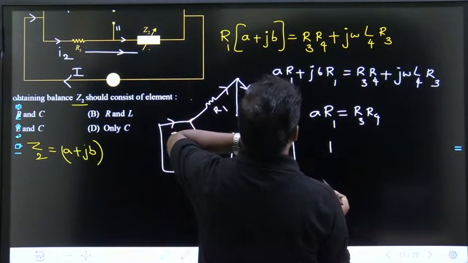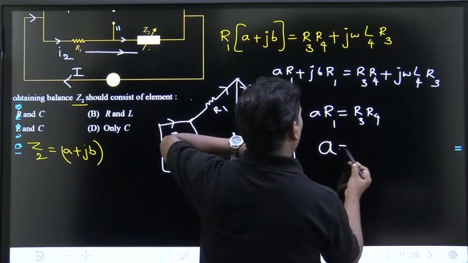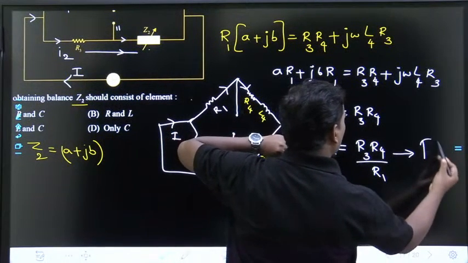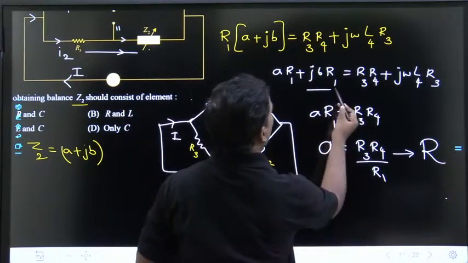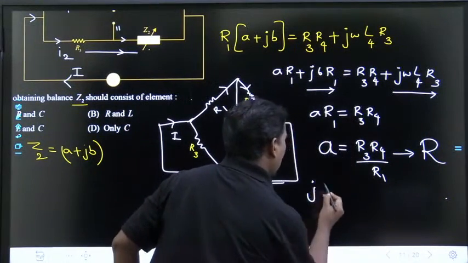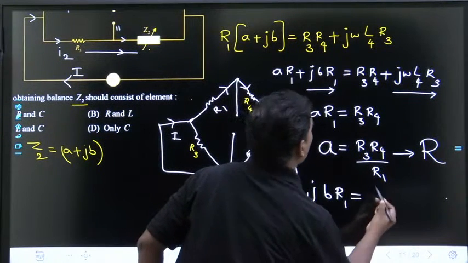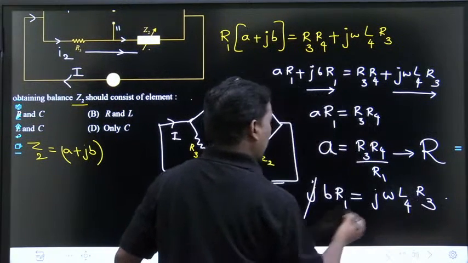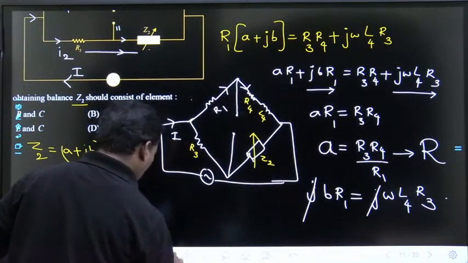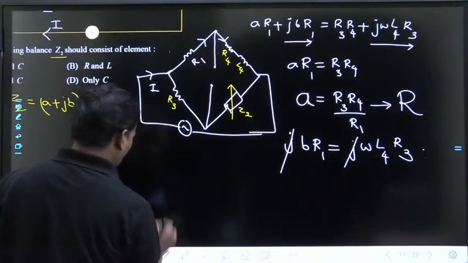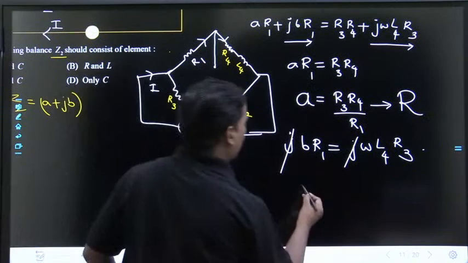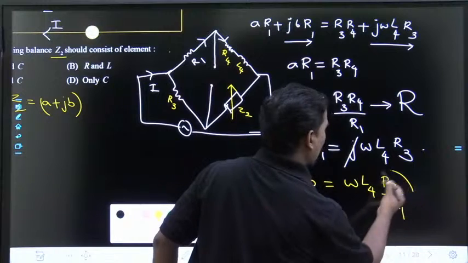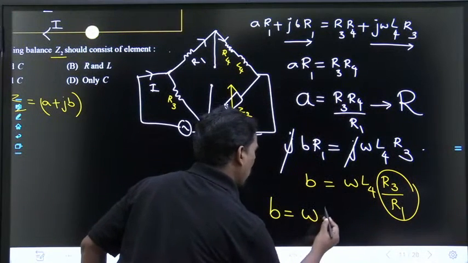That means A must be a resistor, clear? Next, if we equate the imaginary parts, jB R1 is equal to j omega L4 R3. The j gets cancelled. What are you going to get? B is equal to omega L4 R3 by R1. So B is equal to omega L, with R3 by R1 as the constant.